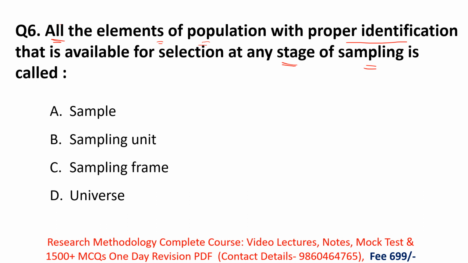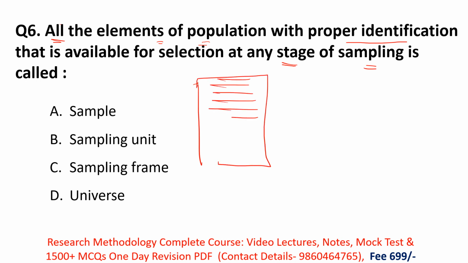Okay, all the elements of the population means all the members of the population. Suppose you have some list, and in this list you have all the elements, meaning all the members of your population, with proper identification. Their identity is also mentioned in the list, and that is available for selection at any stage of sampling. So what is the meaning of this sentence?